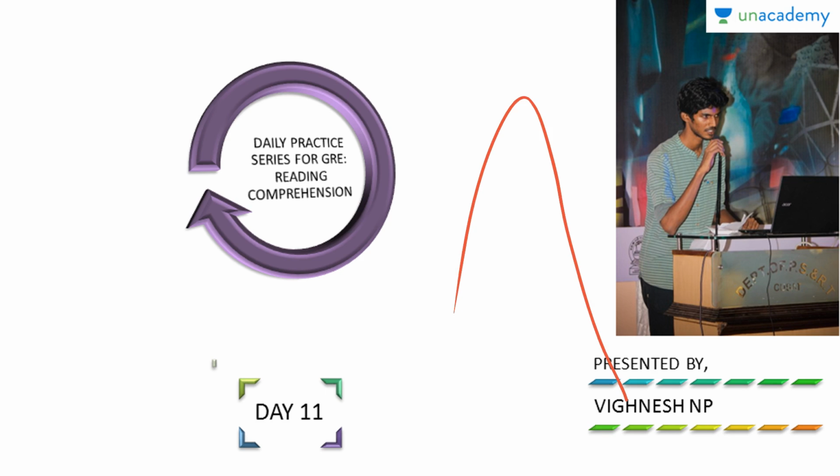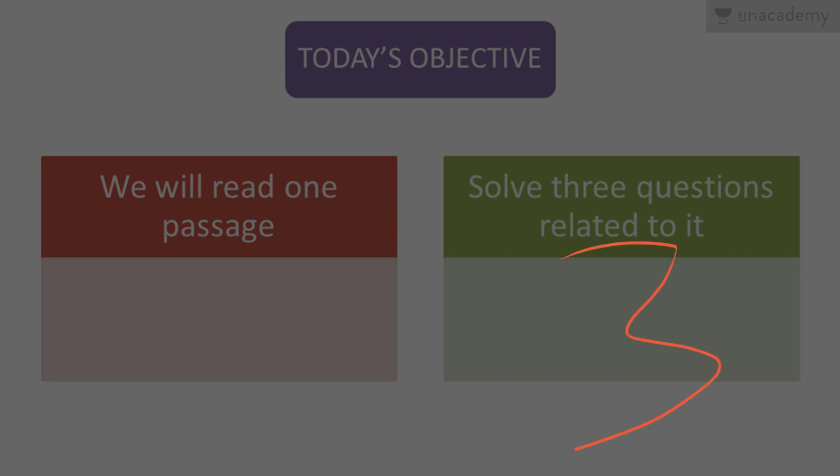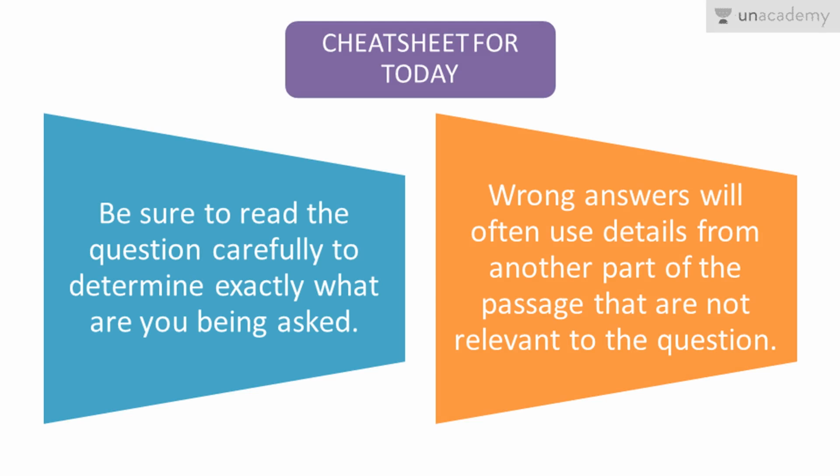So let's move on to today's objective. Yes, as usual we'll read just one passage today and we will solve 3 questions related to it. One passage, 3 questions related to it. So the cheat sheet for today.